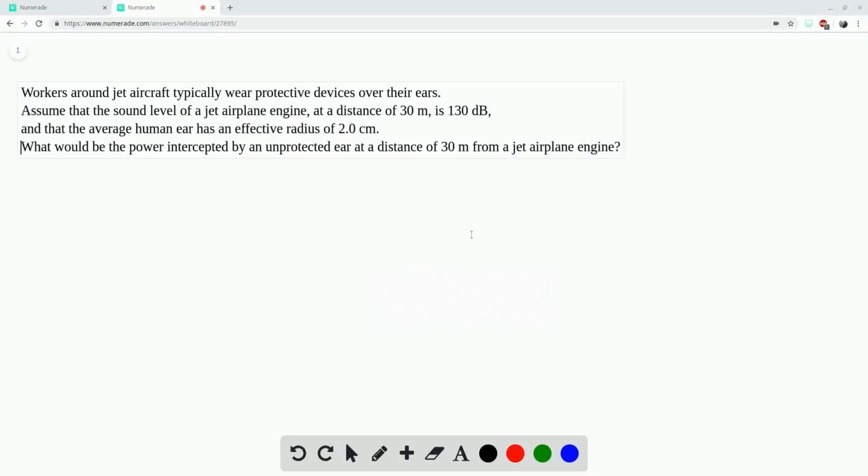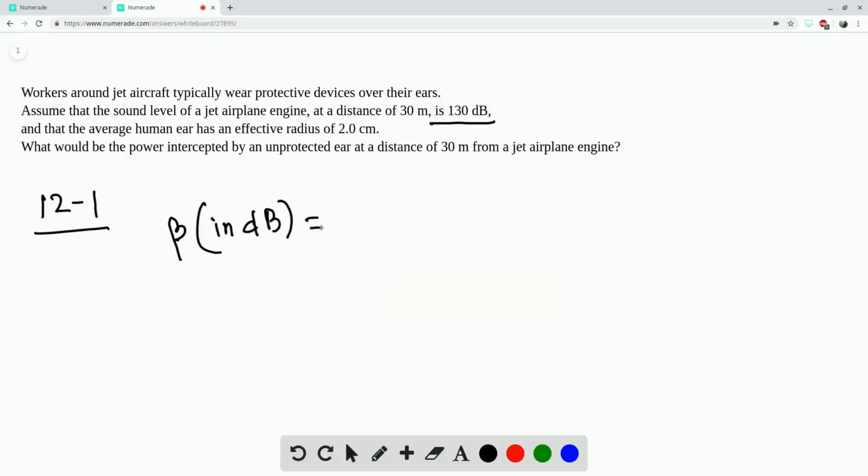Okay, in this problem, we're given the sound level that the jet airplane engine is making, which is 130 decibels. Since we know the sound level, we can figure out the intensity, because from equation 12.1, the sound level beta is equal to 10 log of intensity over I naught, which is the threshold intensity of the human ear.